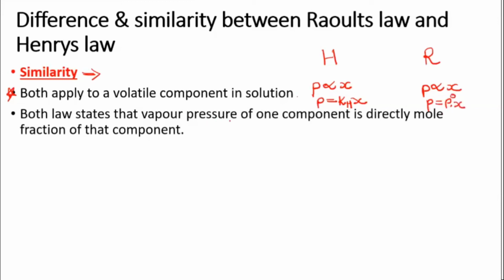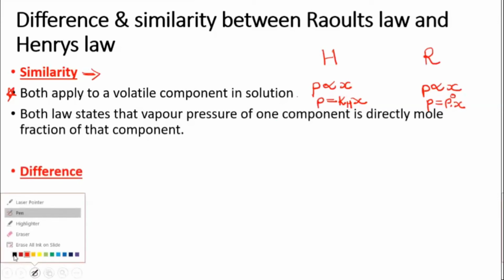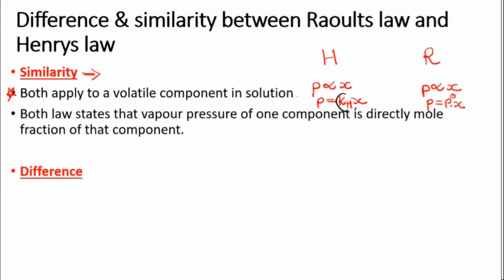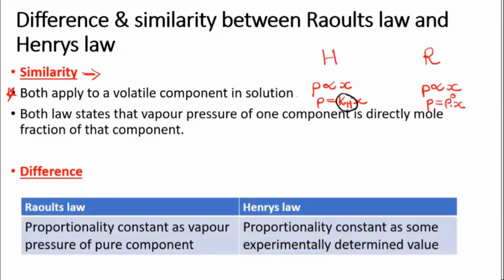Vapor pressure, you have seen in both the cases, vapor pressure of the component is directly proportional to the mole fraction of that particular component. Okay, so that was another similarity. What was the difference you have found? Difference is this itself, that constant value. Now in case of Henry's law, you have got the proportionality constant as KH, an experimentally determined value. And in case of Raoult's law, you have got the vapor pressure of the pure component as the proportionality constant. That's the difference between Raoult's law and Henry's law.